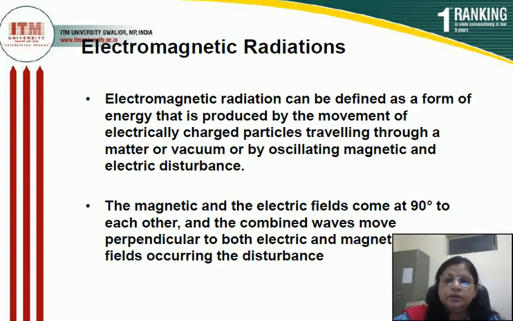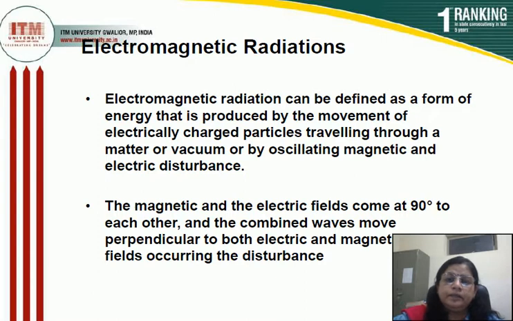These electrically charged particles travel through a matter, that is a substance, or vacuum, or by oscillating magnetic and electric disturbance. According to physics and chemistry, electromagnetic radiation is a form of energy. These are energy packets, produced by the movement of electrically charged particles like electrons and protons, travelling through a matter or the vacuum, or by oscillating magnetic and electric disturbances in the substance.